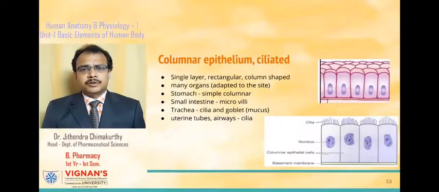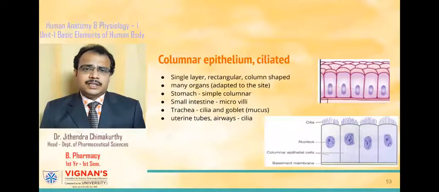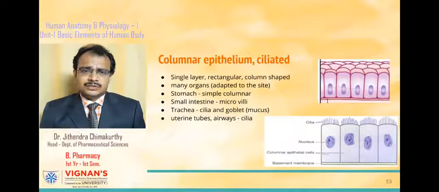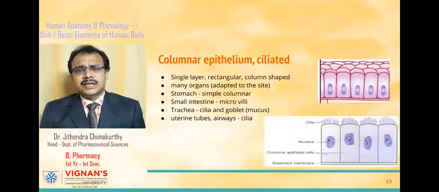The third type of epithelial tissue is columnar epithelium. So here the cells have a characteristic column-shaped nature and they also have certain adaptations on their surface based upon the region in which they are distributed.